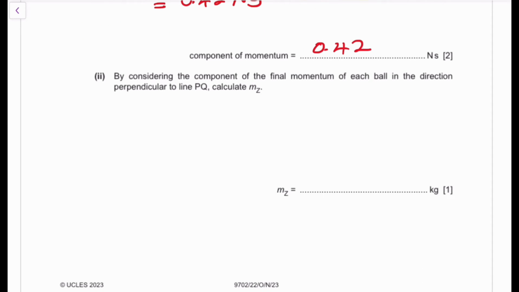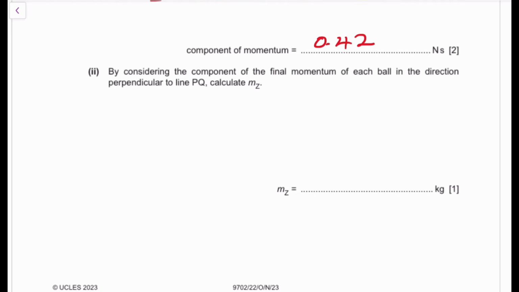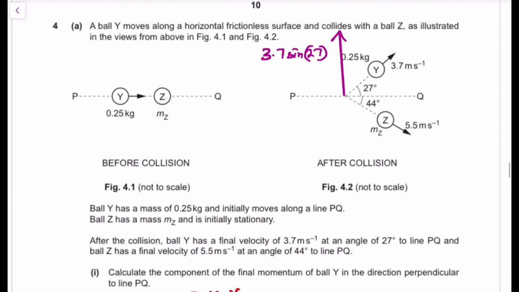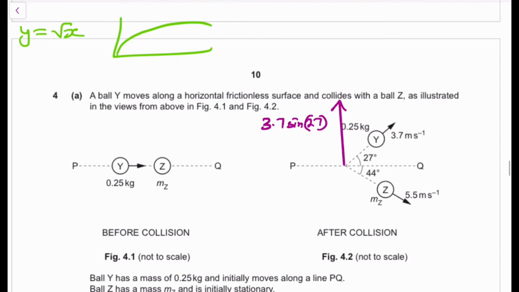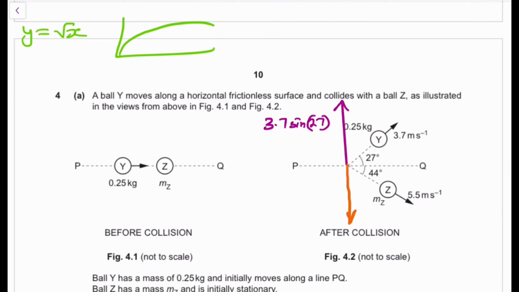And then the second one is, by considering the components of the final momentum in each direction, calculate mz. The principle of conservation of momentum, guys, states that if we have two situations, before and after collision, the momentum before will be equal to the momentum after, meaning momentum is conserved in any direction that you actually have. So if we have a direction going up, we should have a direction that will be going down. We've established two directions, a direction going up and a direction going down, and we've assumed that those two directions are going to be equal.